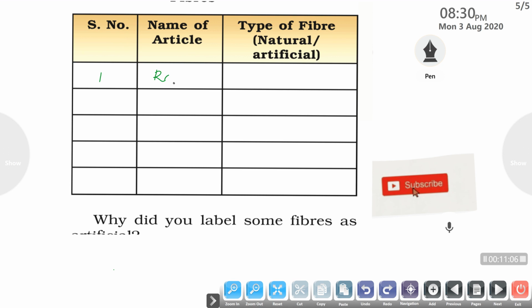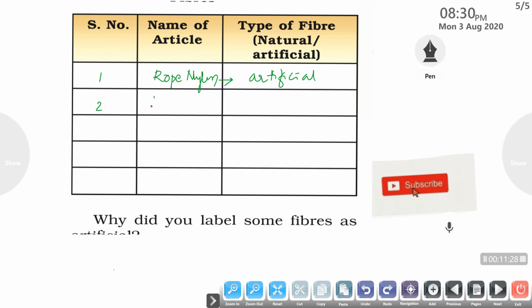The first one, ropes. Ropes are of two types. I am writing here nylon ropes. We are using them to hang the cloths. This is made of chemical substances, that's why it is an artificial fiber.